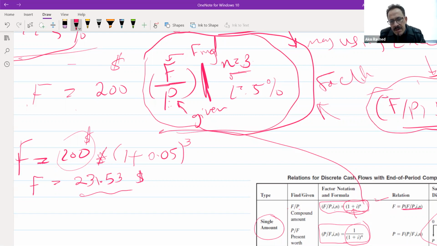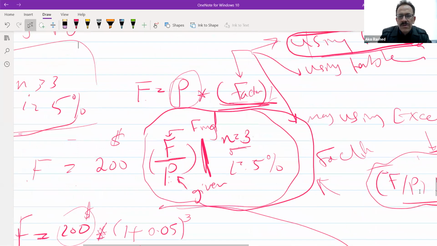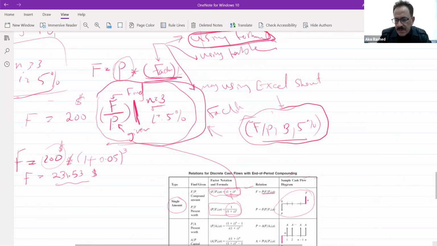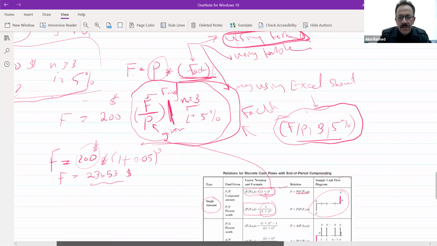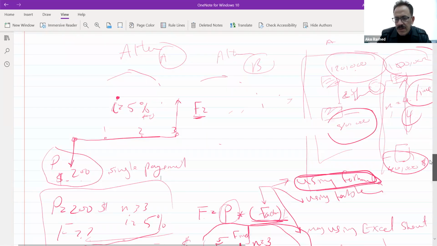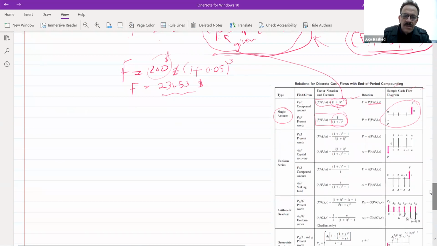Now, what should I write? I will draw the cash flow diagram. If I want to draw the cash flow diagram, how should I write it?